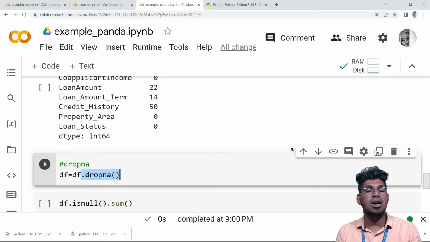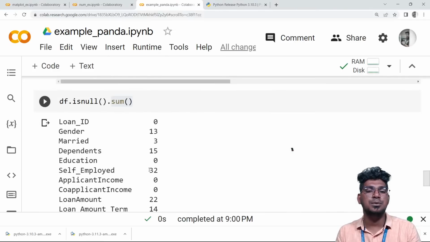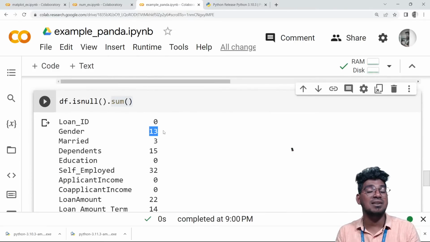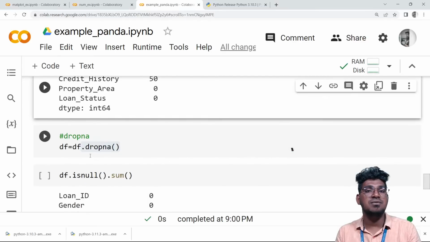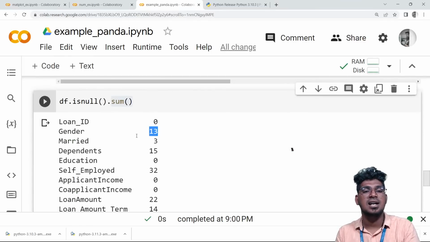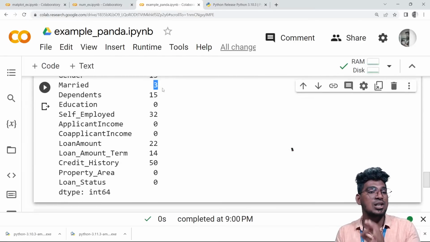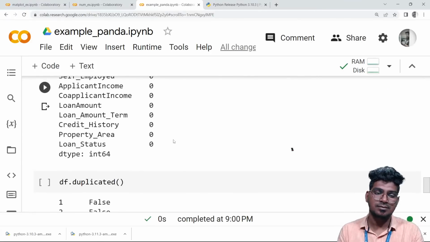So isnull().sum() will help to count the null values present in each and every column, and the dropna function will help to remove the null values present in that particular data set. For example, row 13 is going to be removed, the entire row is going to be removed, and row 3, the entire row, is going to be removed, right?